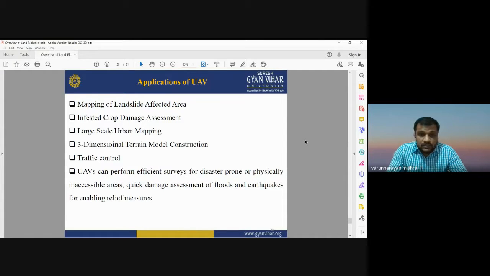It can be used in several areas with different applications, and right now UAVs are very useful for traffic control and management in case of high traffic congestion, and also in case of any disaster or hazard, such as flood, earthquake, or forest fire, for providing relief and preparedness and other things.